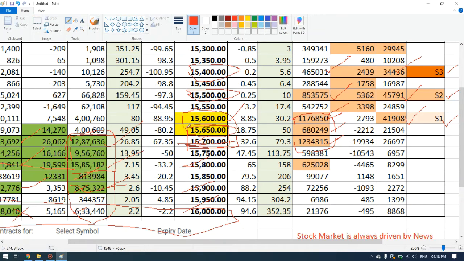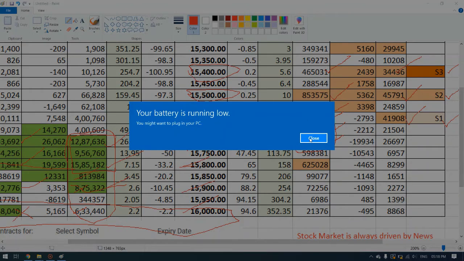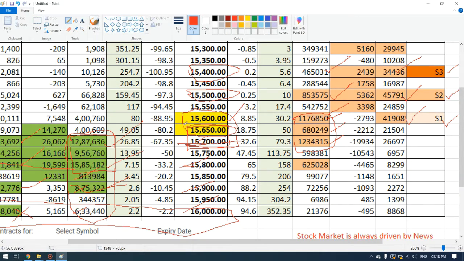Tomorrow also you can see the market moving sideways. Sideways in the sense that the market will increase in the first half and might decrease in the second half, or else decrease in the first half and increase in the second half. You cannot predict tomorrow's market for sure, because tomorrow is an expiry day. So 15,600 to 15,700 will be crucial.